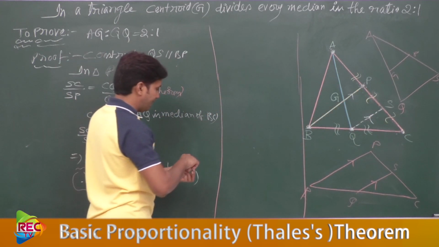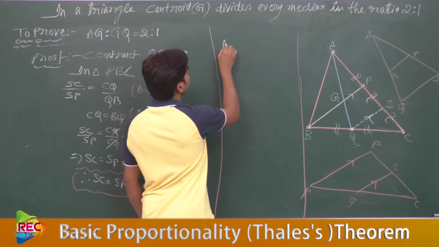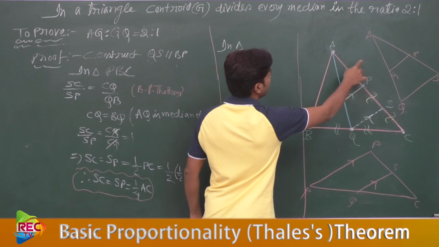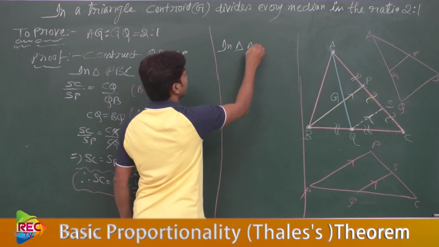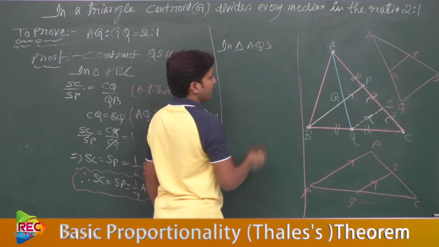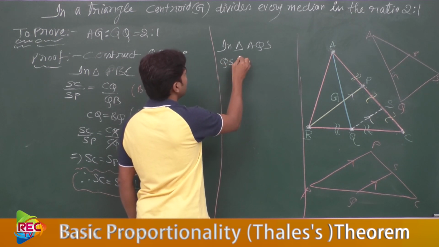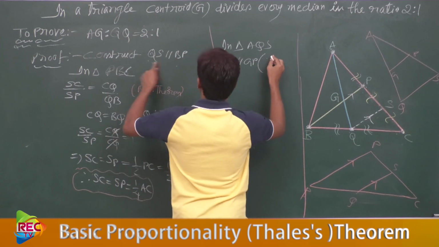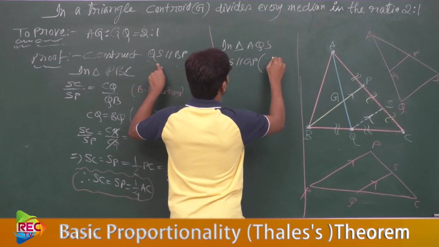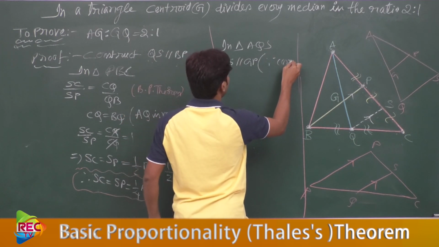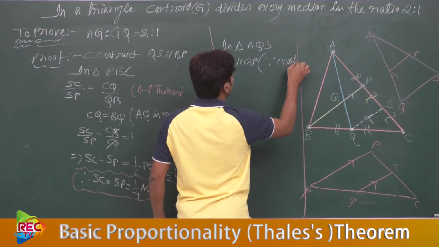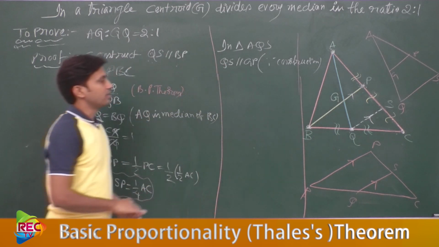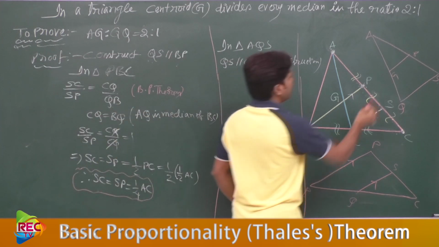So we can write in triangle AQS, QS is parallel to GP, since we said that from construction. We can write here from construction.